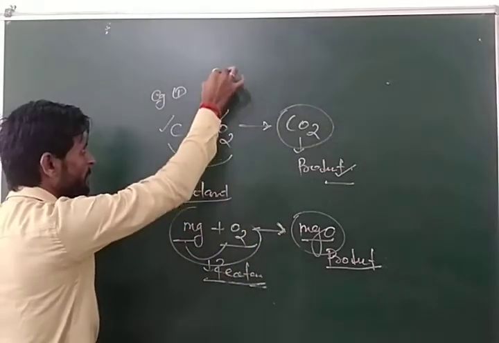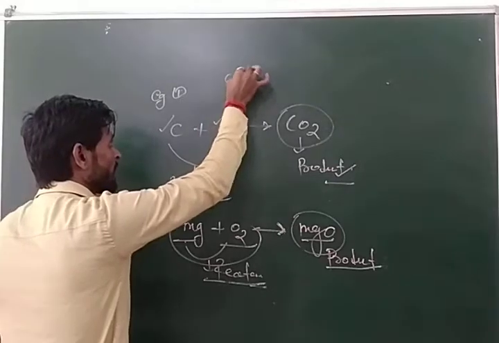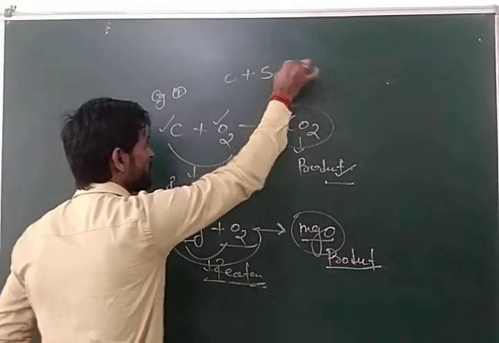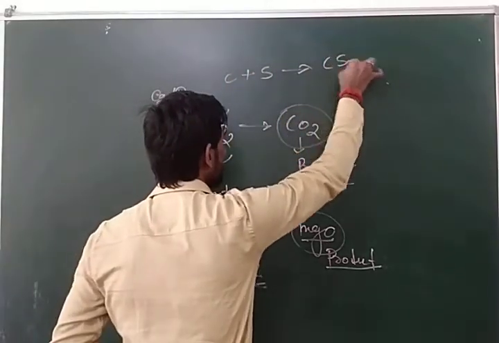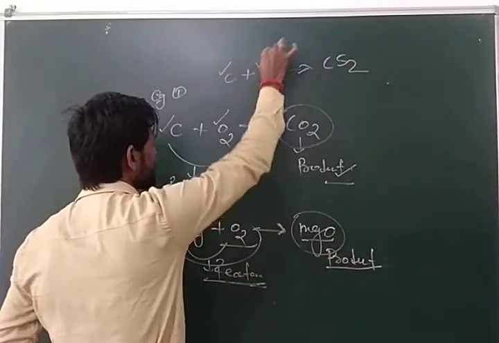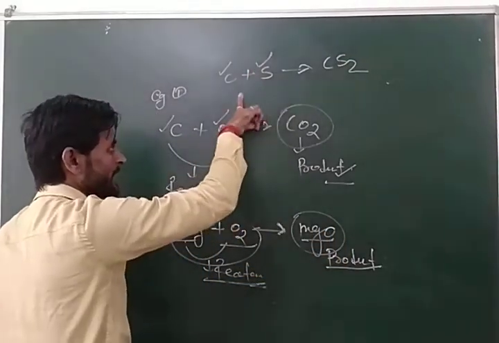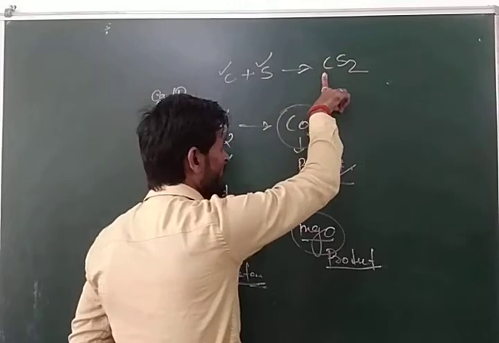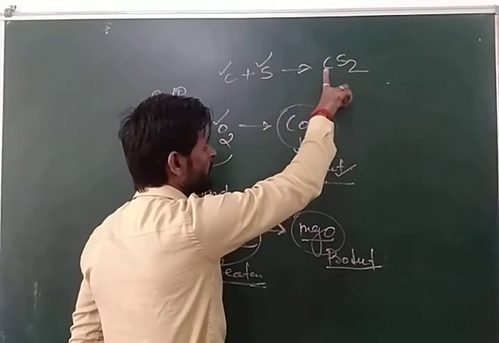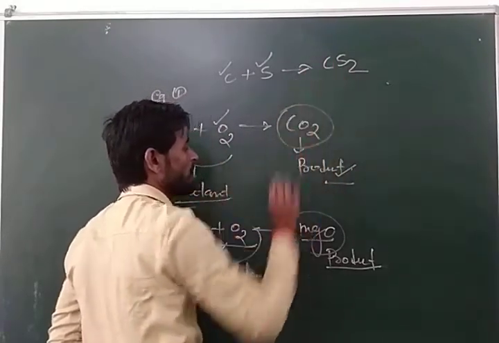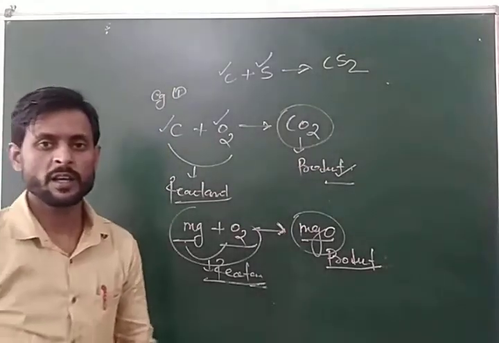Now another example, carbon plus sulfur gives carbon disulfide. Here carbon and sulfur are the reactants, while carbon disulfide, whose chemical formula is CS2, is the product.